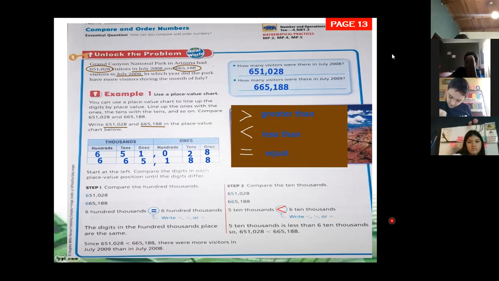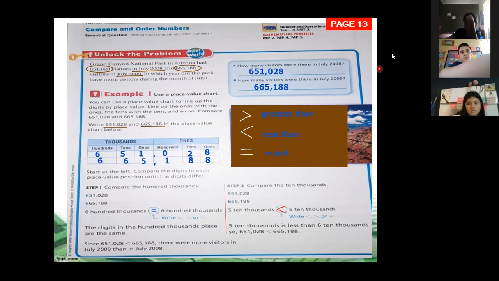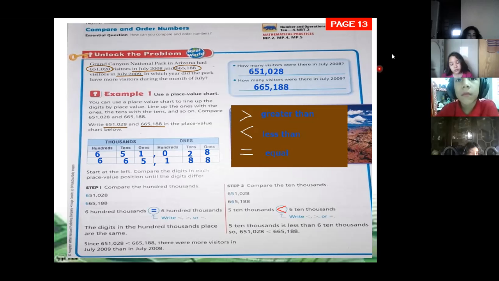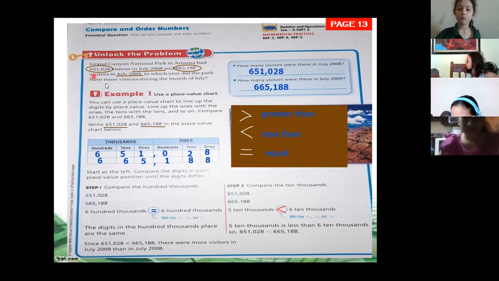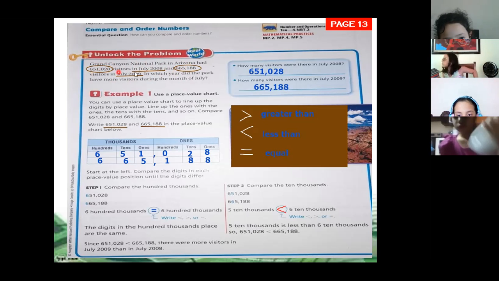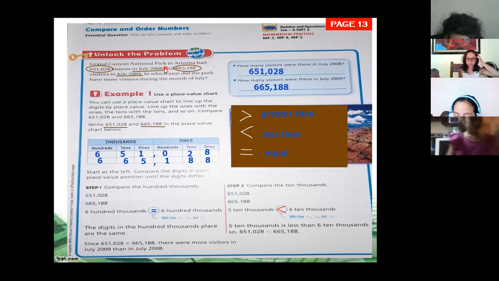Questions about this problem, class? Can you repeat it, please? One more time, okay. We are here with the information of the problem. We are comparing the amount of visitors in July 2008 and the visitors in July 2009.